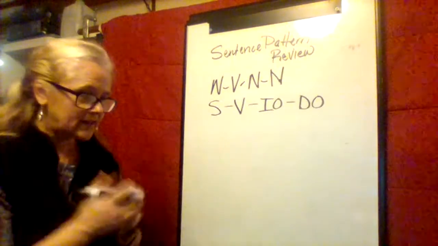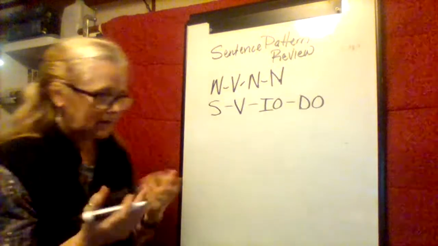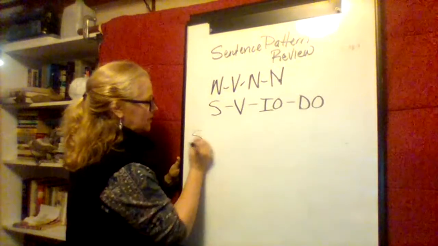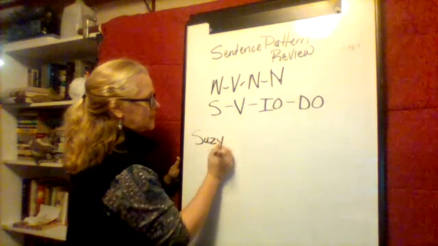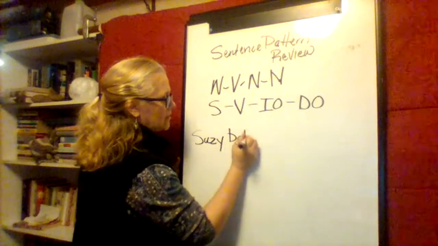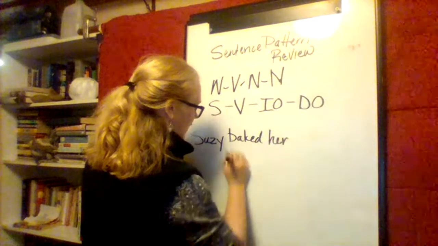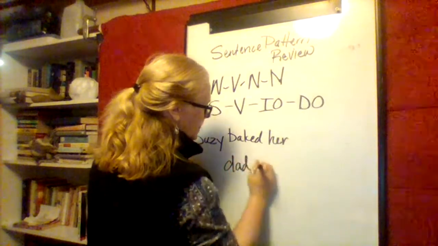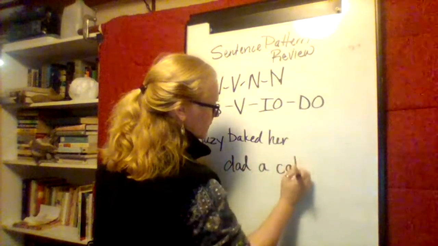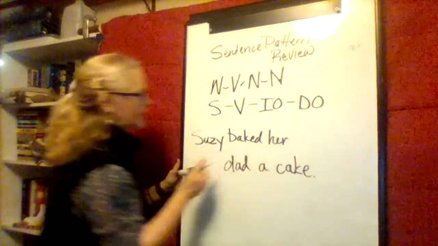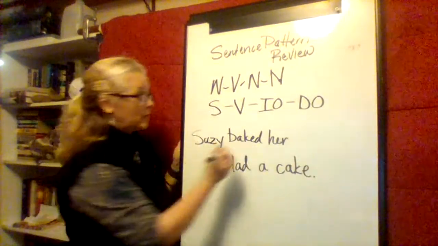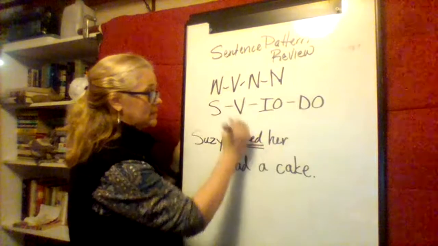Let's see, who likes to do some cooking? Susie, I don't know any Susies. Susie baked her dad a cake. So let's look at this. Where's our verb? Here's our verb, baked.